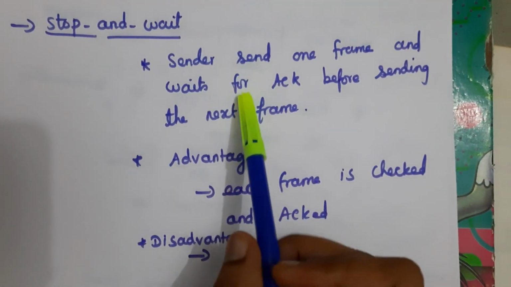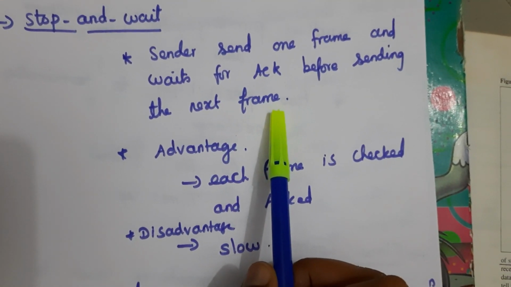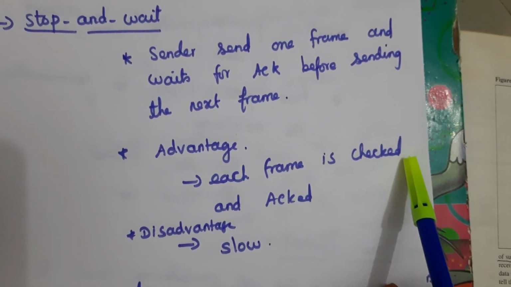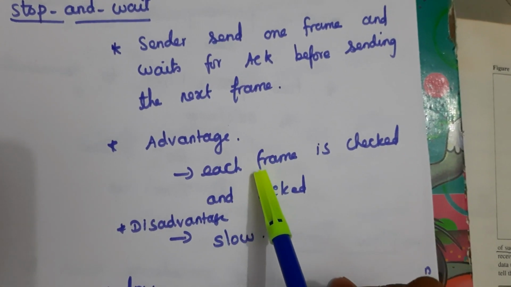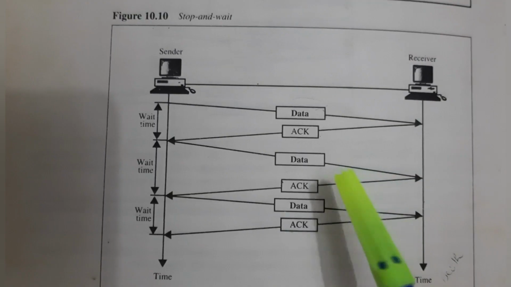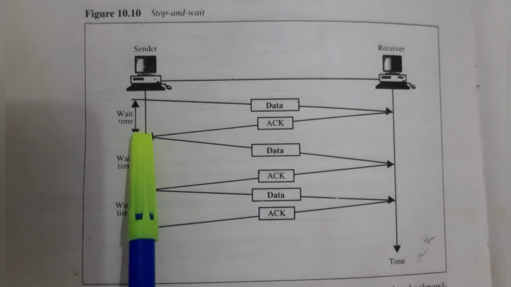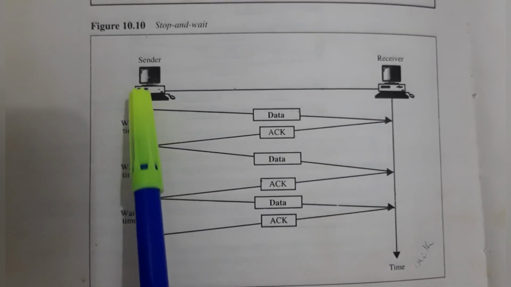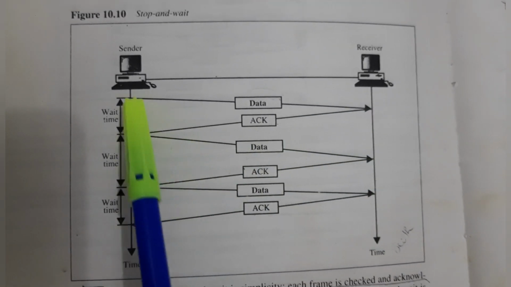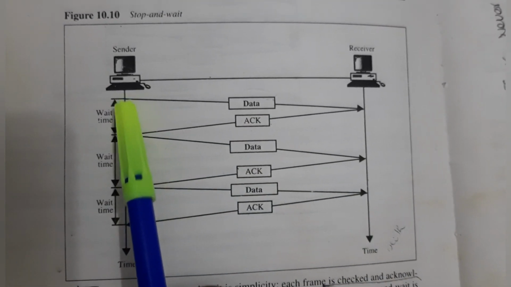In the stop and wait method, the sender sends one frame and waits for acknowledgement before sending the next frame. So here we can check each frame whether it is received or not. This is the advantage, and the disadvantage is that it is very slow. It sends the data and receives the acknowledgement, and this is the wait time. After getting the acknowledgement only, it transmits the next data. So stop and wait is very slow because of this waiting time.